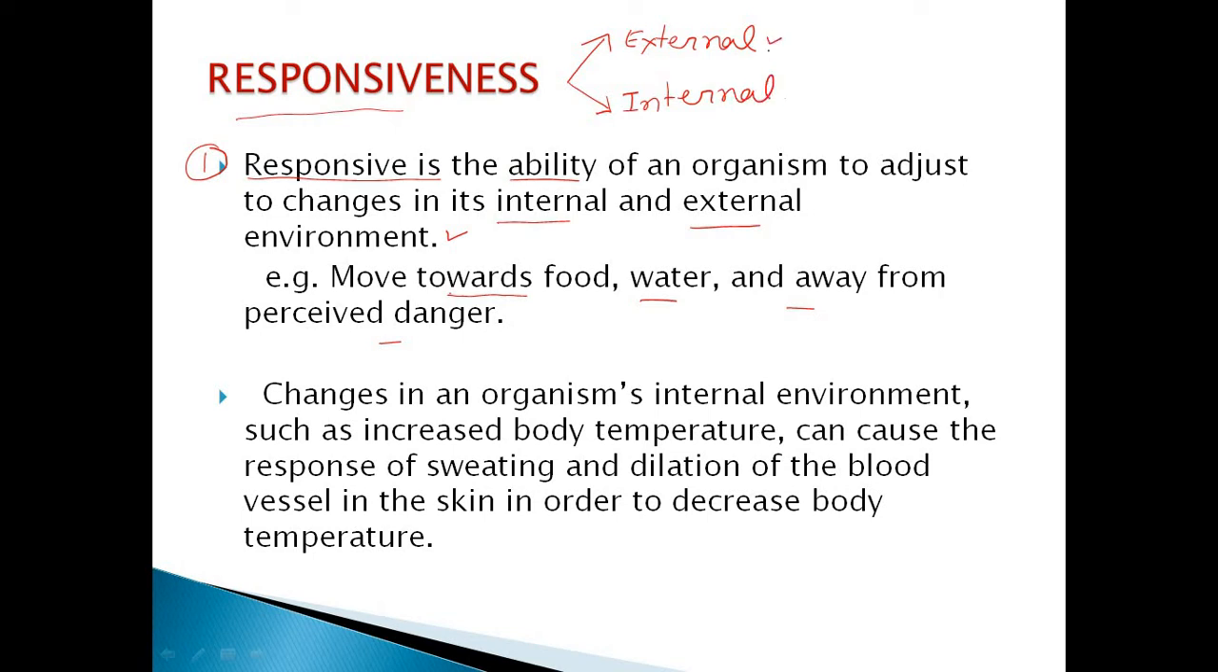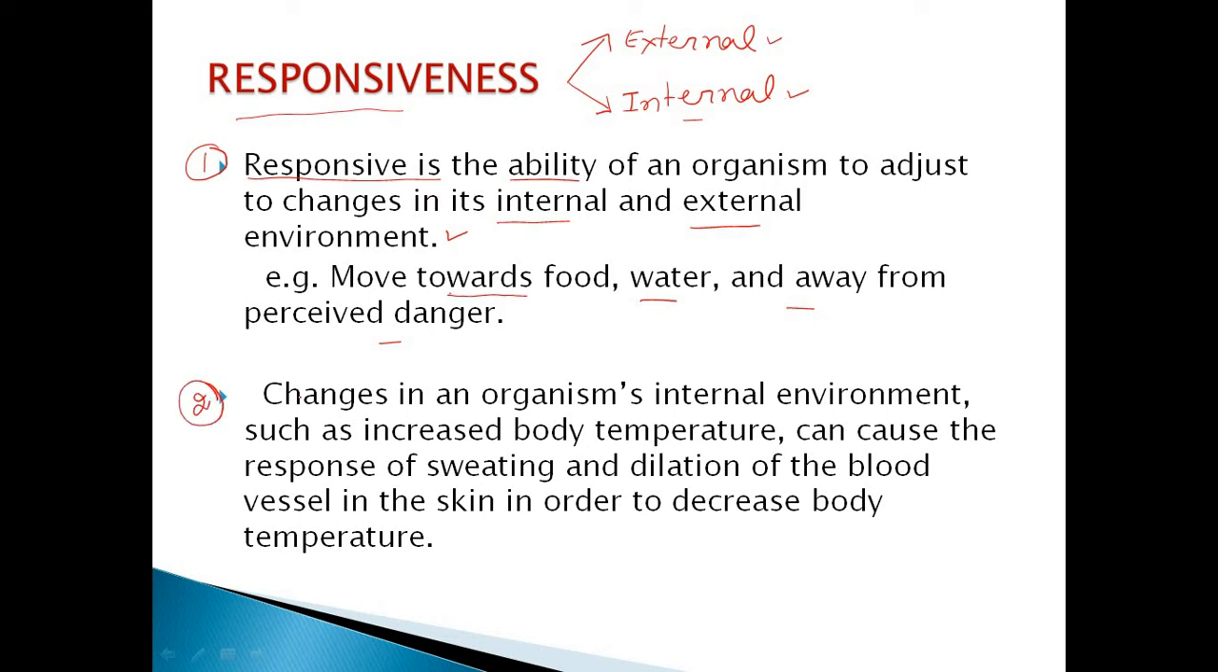External means we feel pain, touch, cool breeze, heat, cold. These are all external stimuli. Internal means whenever we have pain, fever, cold, these are all disturbances of the body we feel from the internal core of our body. The reaction towards these stimuli is called responsiveness. Let's move to the second point.